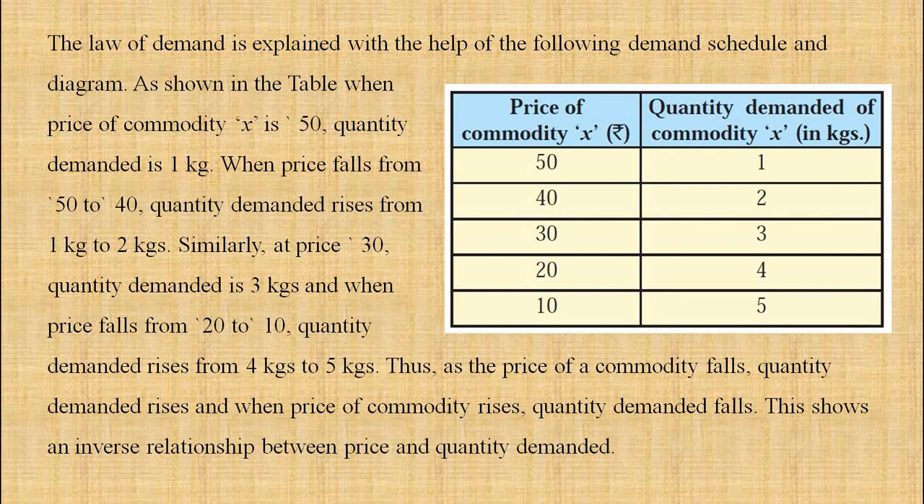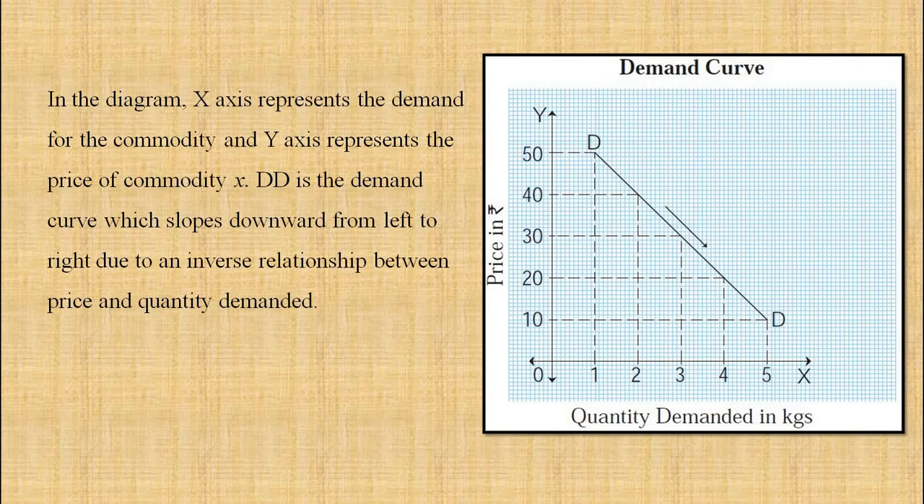So, as the price of the commodity falls, quantity demanded rises, and when the price of the commodity rises, quantity demanded falls. This shows an inverse relationship between price and quantity demanded. Look at the diagram. This is the x-axis, this is the y-axis. Along the x-axis we measured quantity demanded, along the y-axis we measured price. So DD is the demand curve.